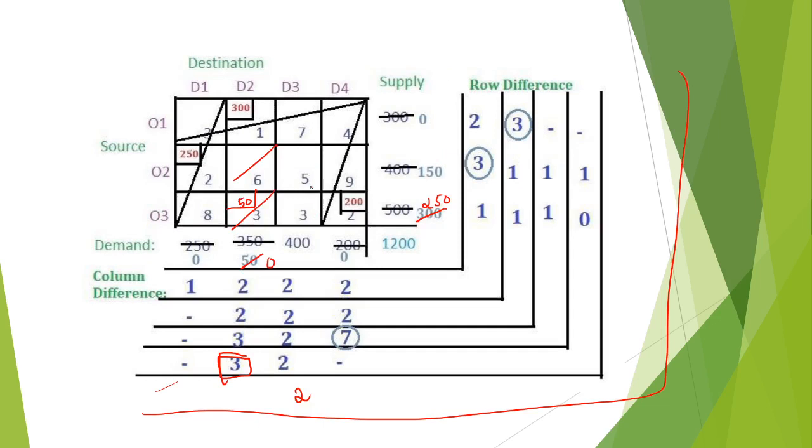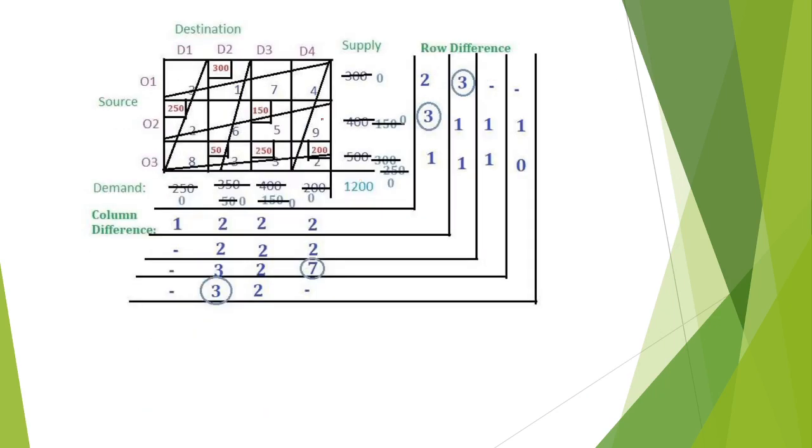In this there is no other cell. Here 250 is the minimum. I am cancelling 250, so I get 150, and this is 0. Now what we have is 150 here. I will put 150 here, so this becomes 0 and this becomes 0. So we cancel out everything and we get 0 demand and 0 supply.